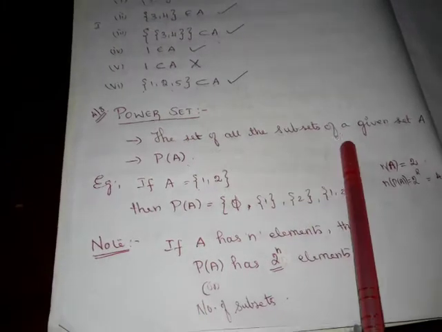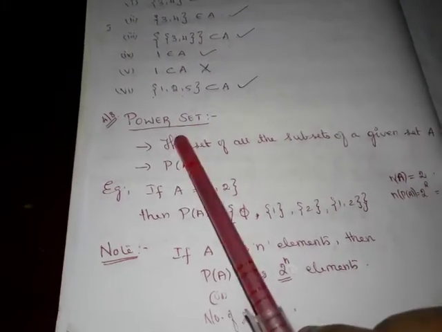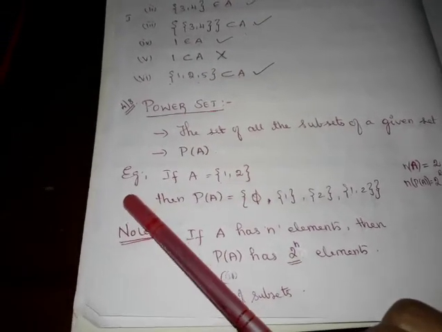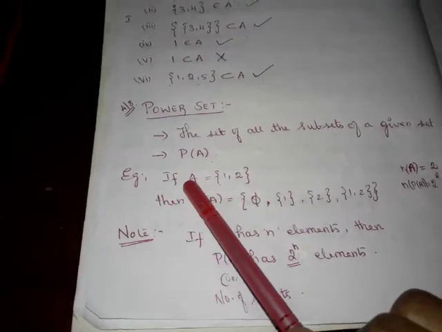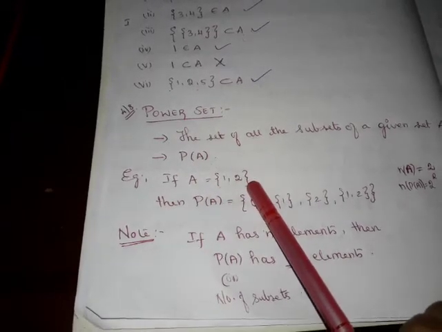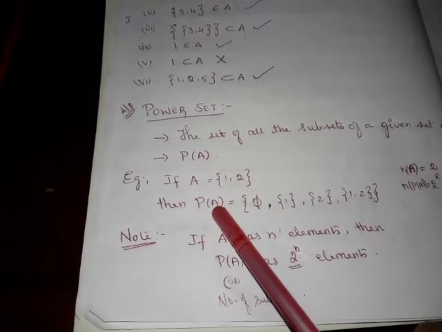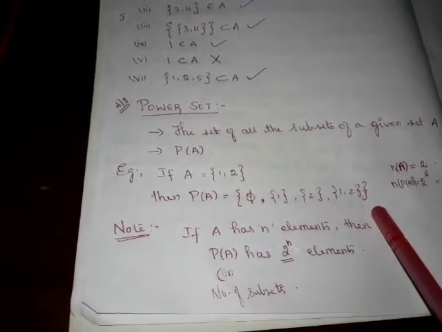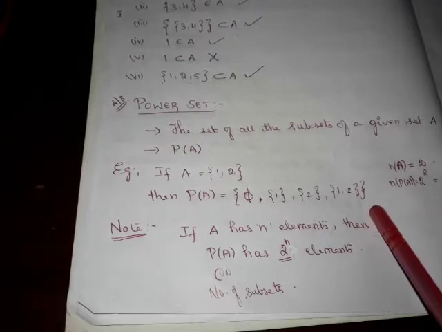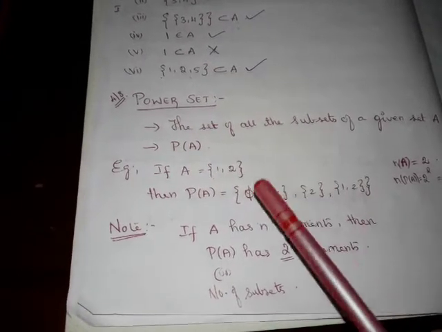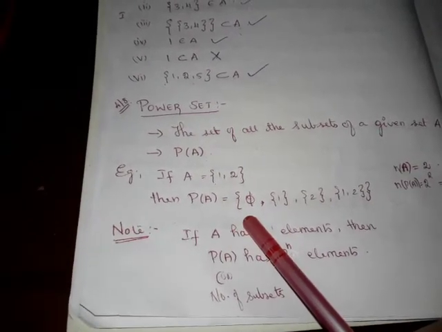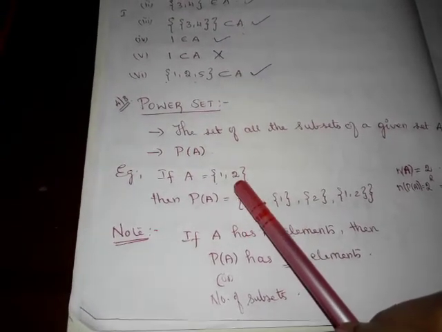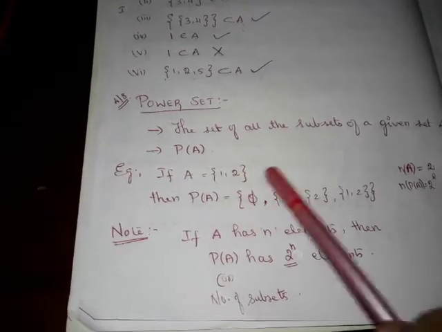The set of all the subsets of a given set A is called a power set. It is denoted by P of A. Let us see one example. If the set A has elements 1 and 2, then the power set P of A will have all the subsets of A. I explained in the previous class how to list out the subsets of a given set, and I added two important notes also. First one is every null set is a subset of the given set, and the set itself is also a subset of the given set.